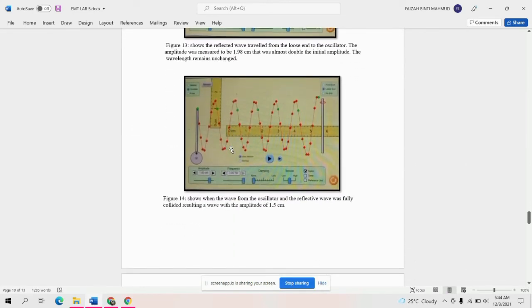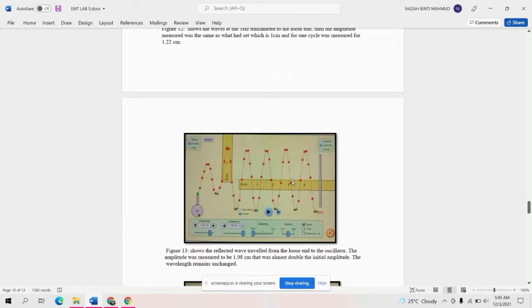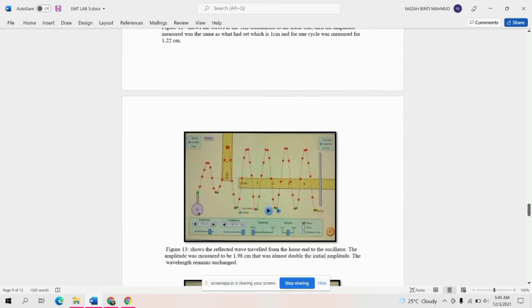Next, figure 14 shows when the wave from the oscillator and the reflective wave fully collide. In figure 14, we can see that the reflective wave fully collides, resulting in a wave with an amplitude of 1.5 centimeter. That's all the results for the loose end with 3 Hertz.